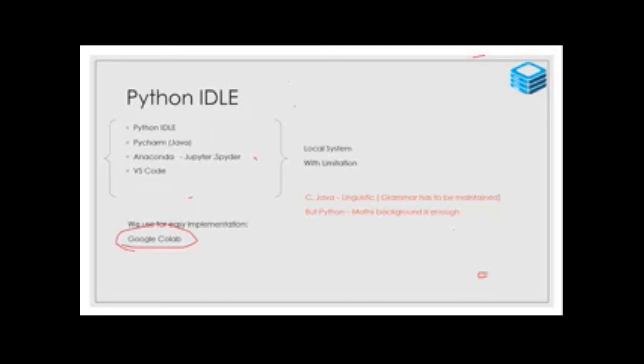Why do I use Google Colab? Because Google Colab doesn't need any physical hardware. It is an online application for Python. Google Colab is one tool to run my Python program online.